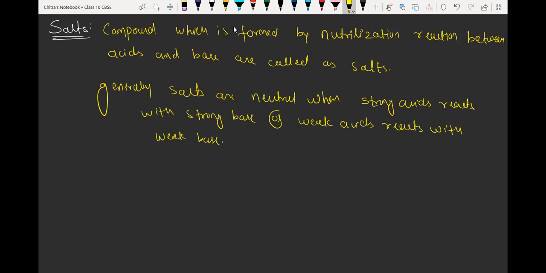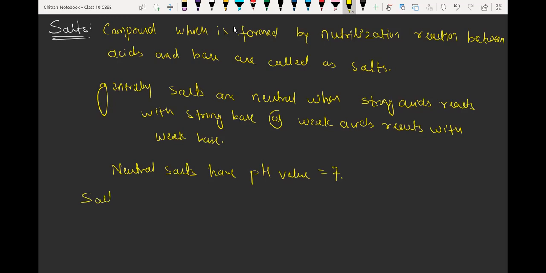Okay, neutral salts have pH value 7. Okay, then neutral salts are highly soluble in water. We'll write salt only, not neutral one.